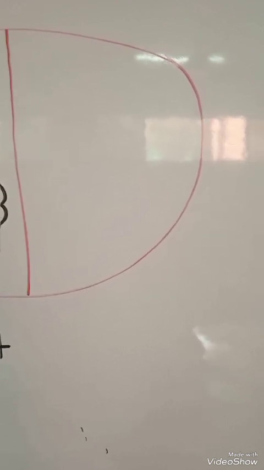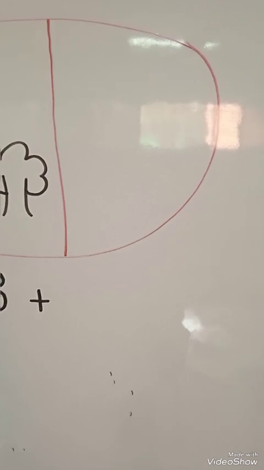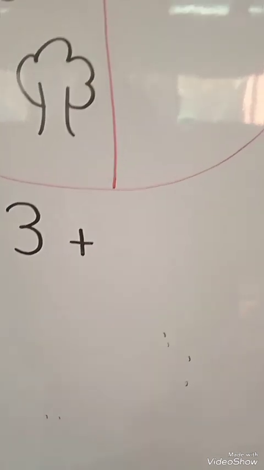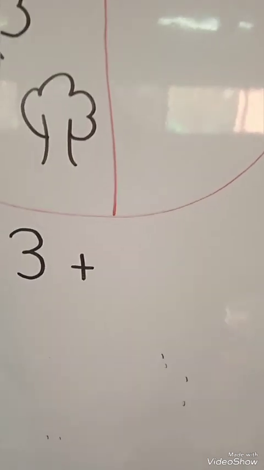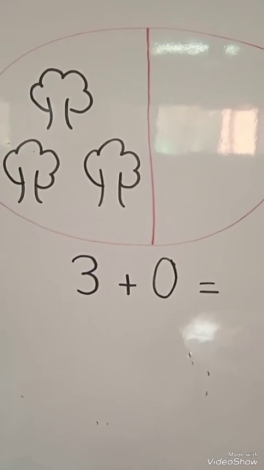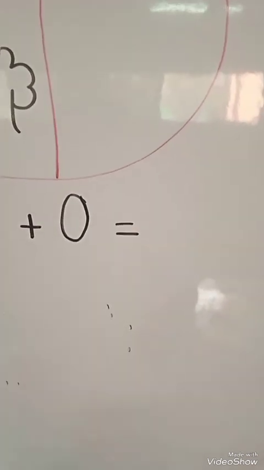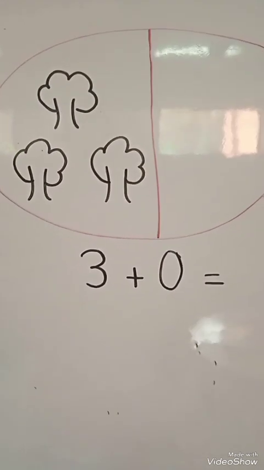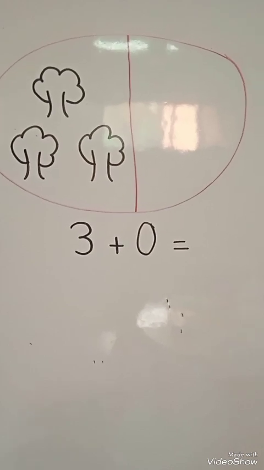Can you see any object on the other side? No, there is nothing. So which number we are going to write here because there is nothing to count? So we will write number 0. Now we have written number 0 and then we have written is equal to. Now we are going to add both sides and we will count all objects.